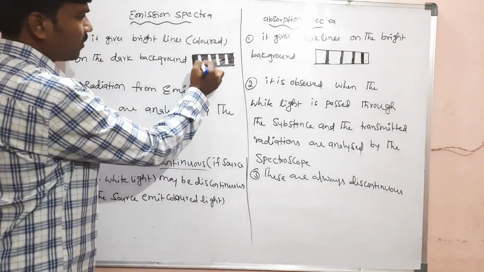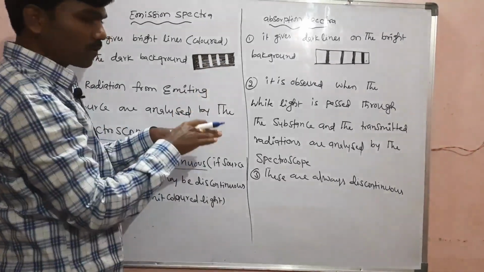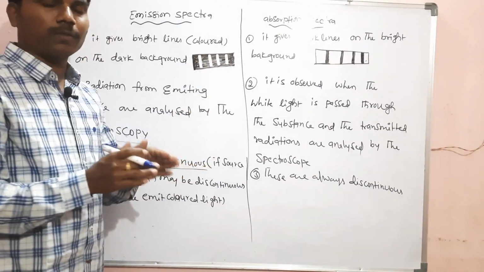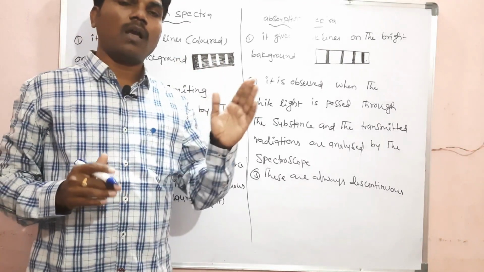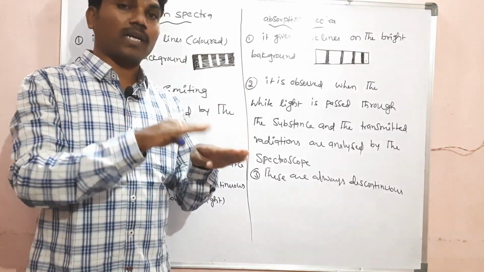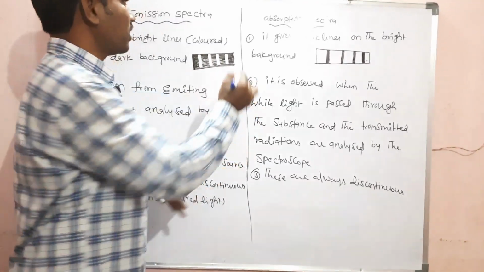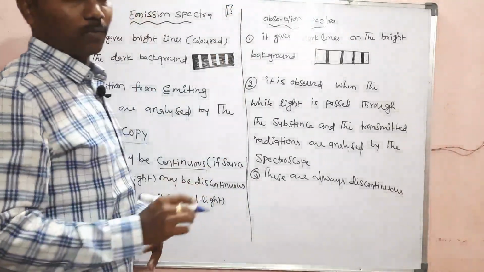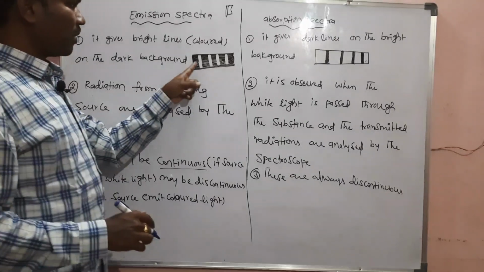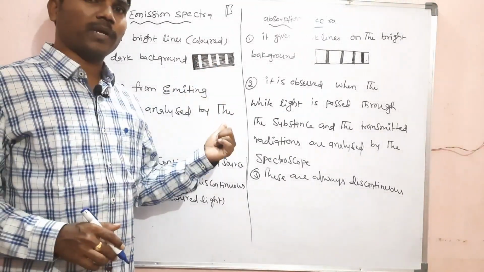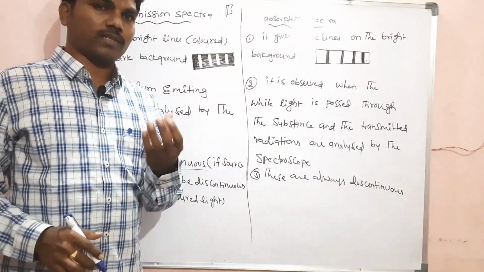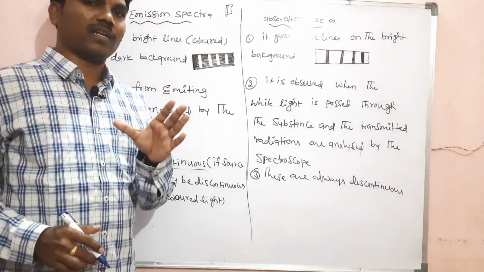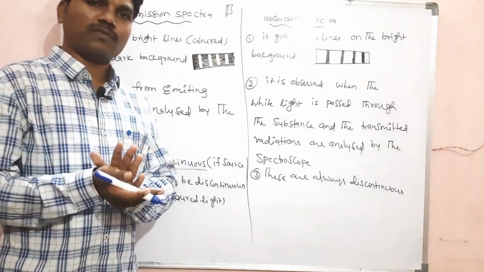And third point, it may be continuous. This spectrum may be continuous, meaning one color is associated with another color. Continuous means, as in a rainbow, all colors are merged, one color merged with another. There is no gap between color and color. In which case will it be continuous? If the emission energy, that radiation, is white color, then white color is a combination of 7 colors.